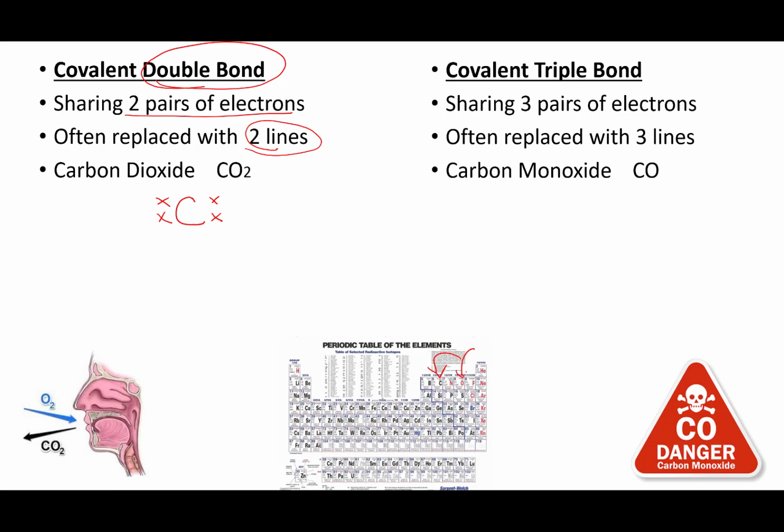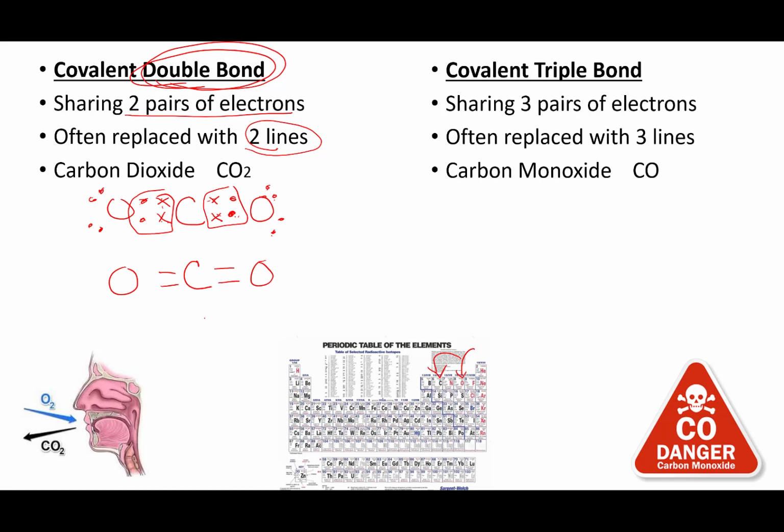Oxygen has 6 outer electrons, and they go like this, and like this. And then this shared foursome, carbon now has 8: 1, 2, 3, 4, 5, 6, 7, 8. Oxygen has 8: 1, 2, 3, 4, 5, 6, 7, 8. And so does this oxygen. Every atom has a full octet.